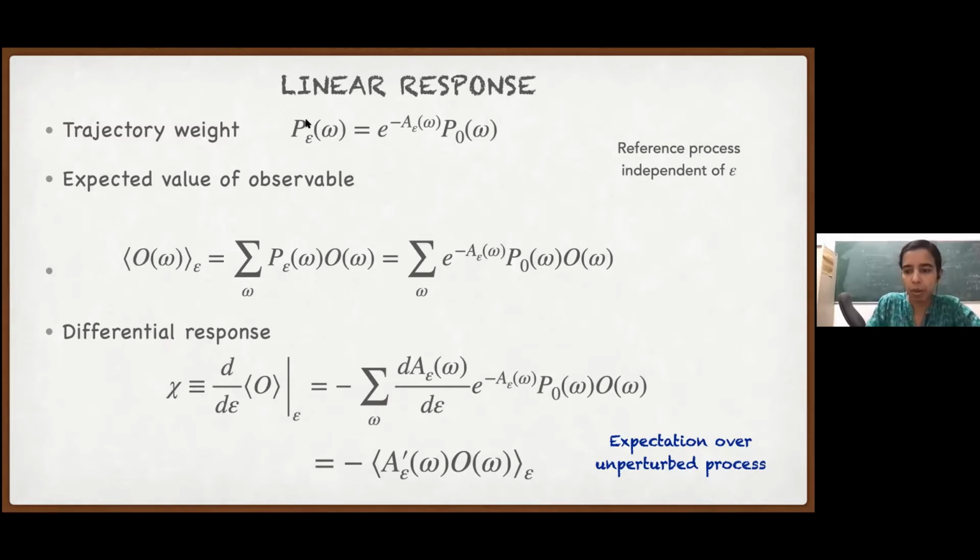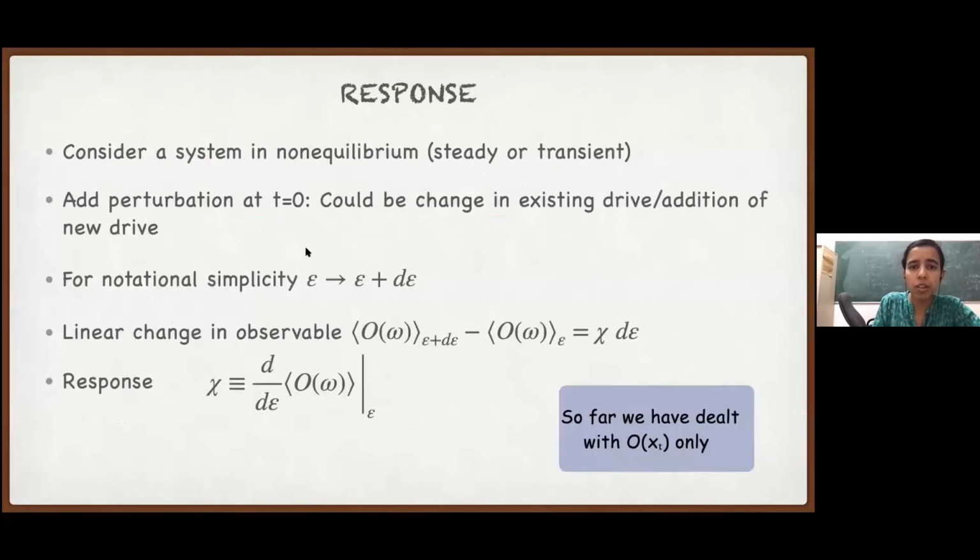If you remember the previous slide, this is our perturbation. We are already in a non-equilibrium state. We are changing the drive by a small amount, and we are asking how does the system respond? And we are looking at a particular observable O, which is completely generic. Does it answer your question?